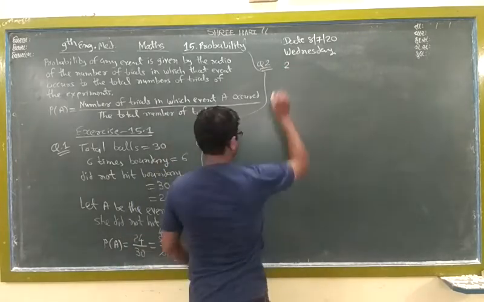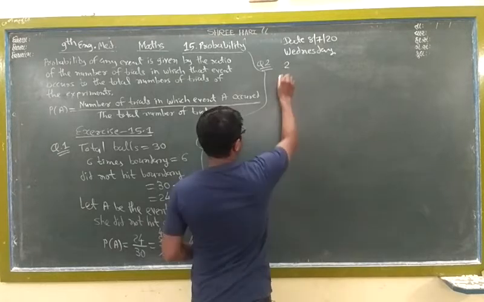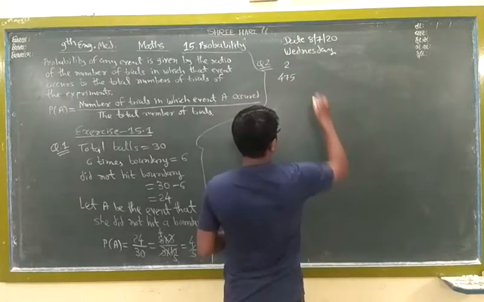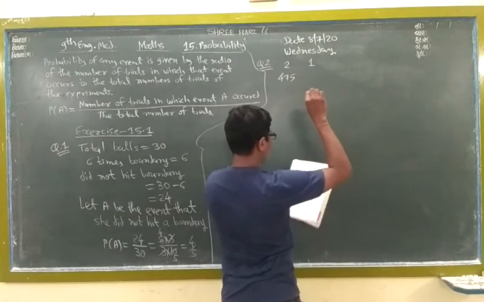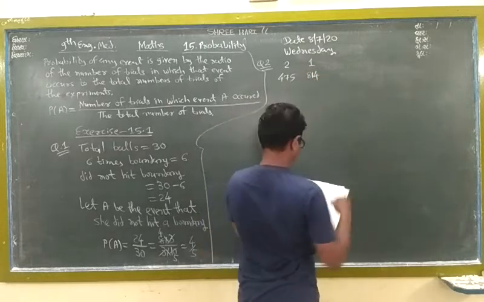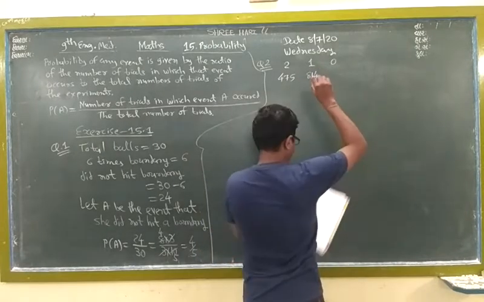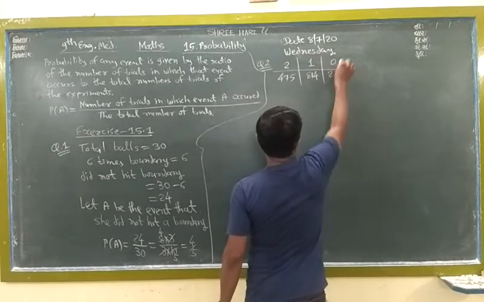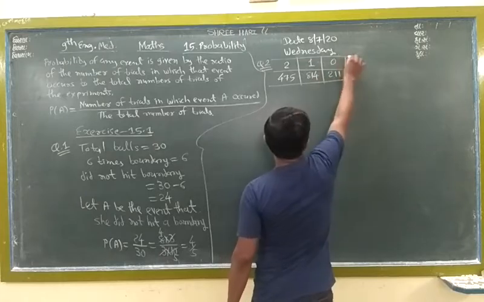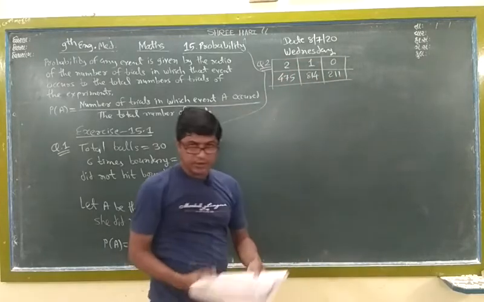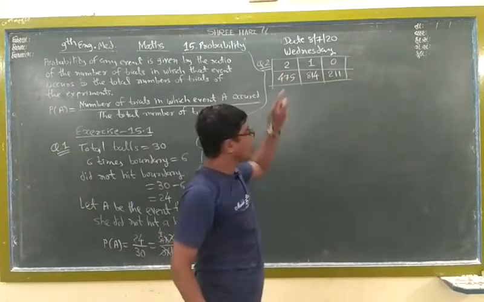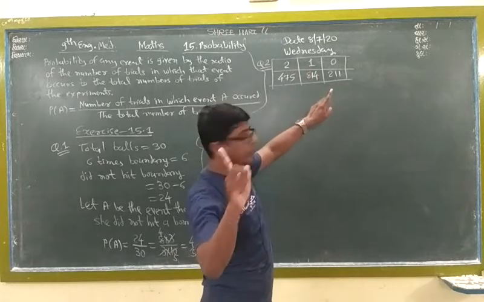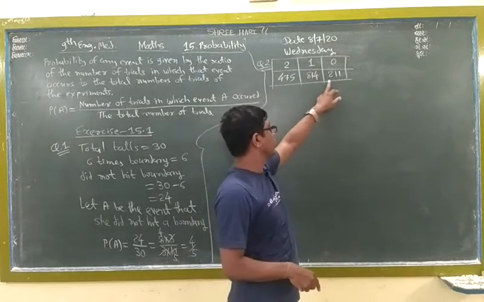Suppose 2 girls, the number of families is 475. 1 girl, number of families 814. No girl, families 211.